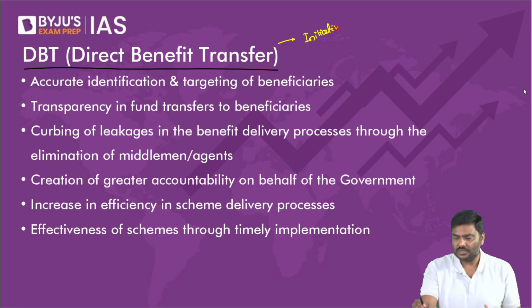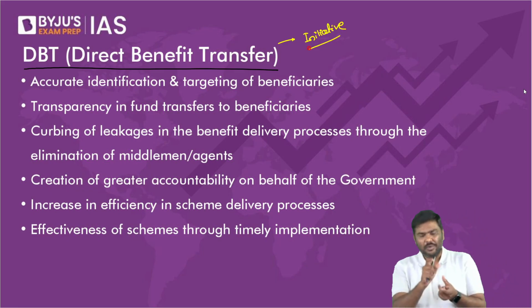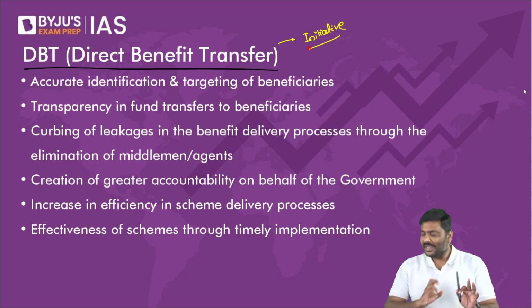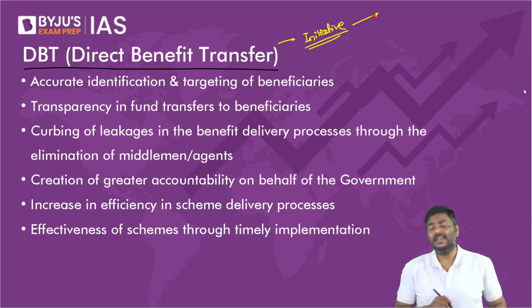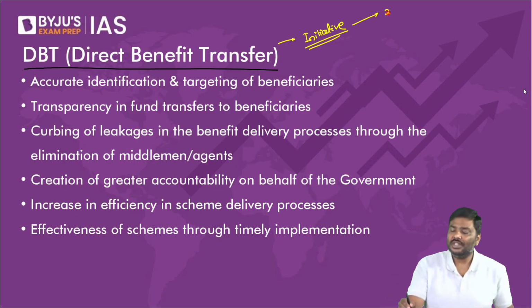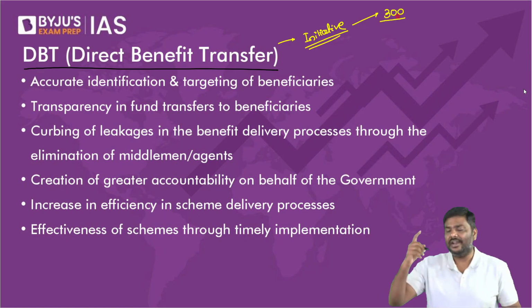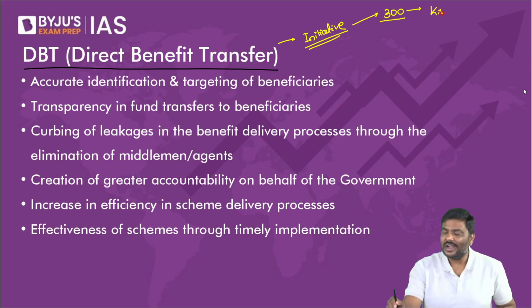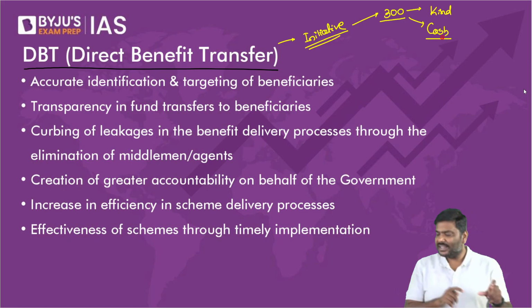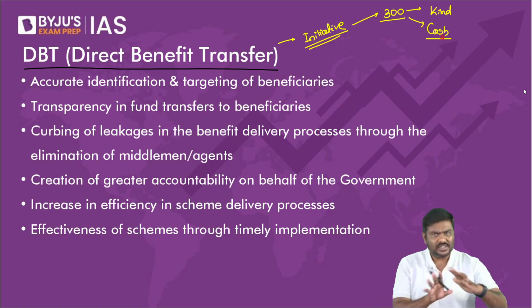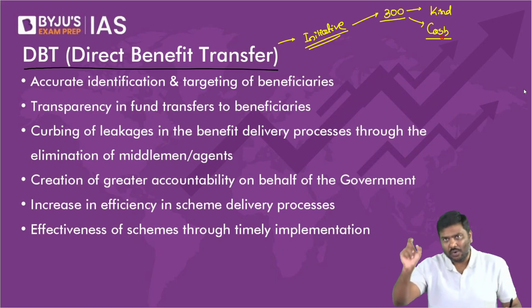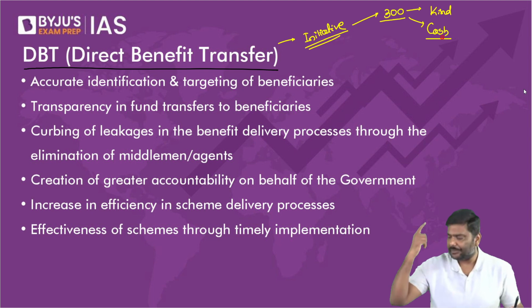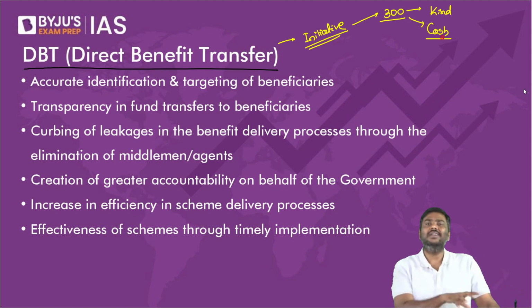DBT is an initiative of the Government of India. This we have discussed in the last class also, in the sense that I said certain points. Direct benefit transfer is an initiative of the Government of India, under which we have identified more than 300 schemes wherein either kind subsidies or cash subsidies are provided. Under the direct benefit transfer initiative, what we are trying to do is very simple. We are trying to identify the beneficiary and ensure that only the right beneficiary will get the benefit.